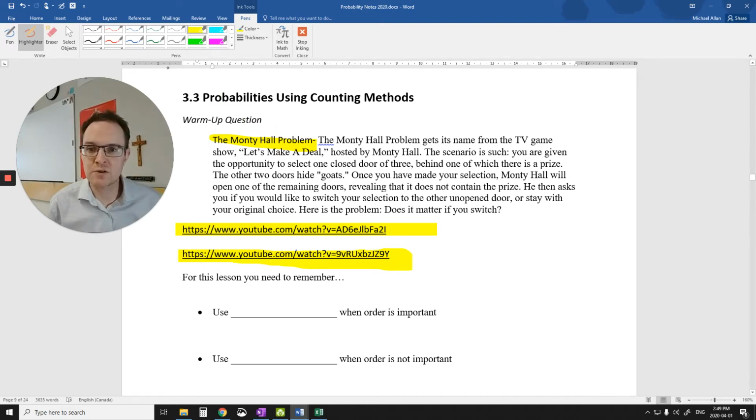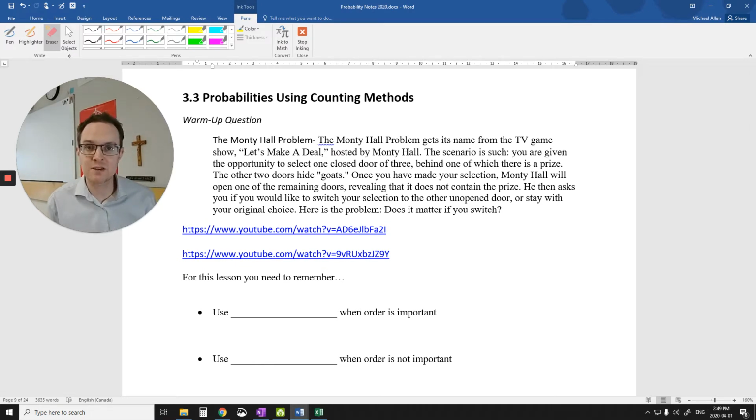Hey, Math 30-2. So today we're going to be talking about probabilities using counting methods that we learned back two chapters ago when we talked about permutations, combinations, and we used the fundamental counting principle to do so. So like putting people in order when you take their picture, or taking a bunch of people and putting them on a committee, or producing passwords where you only have letters and numbers and you can't repeat or something like that. And now we're going to use that in kind of a probability context.